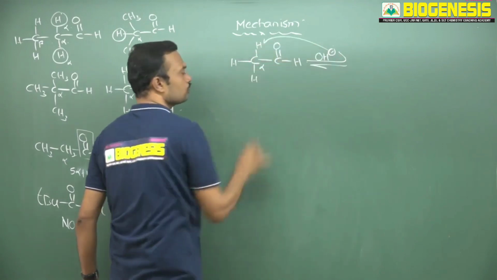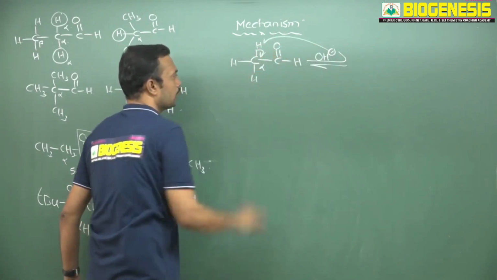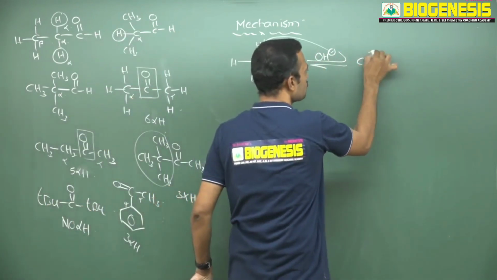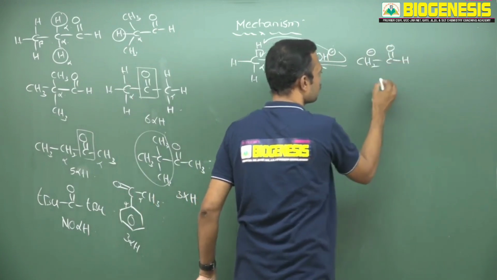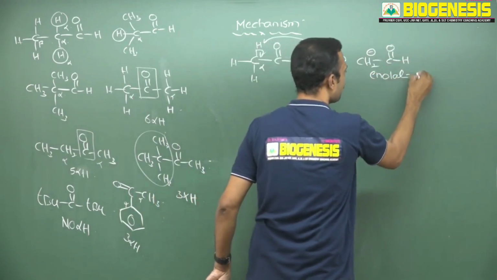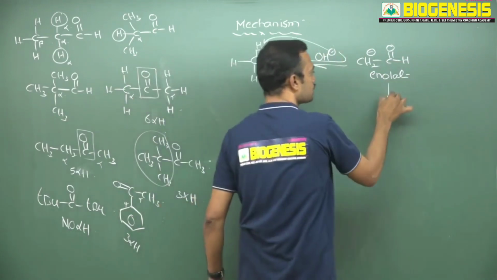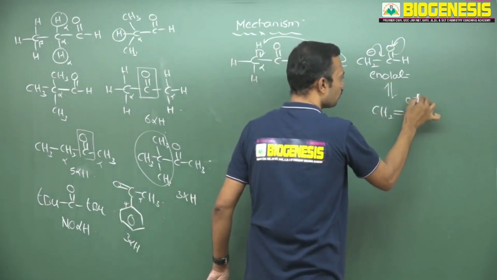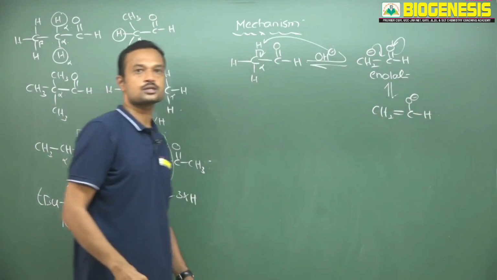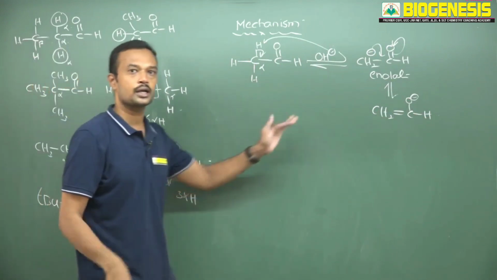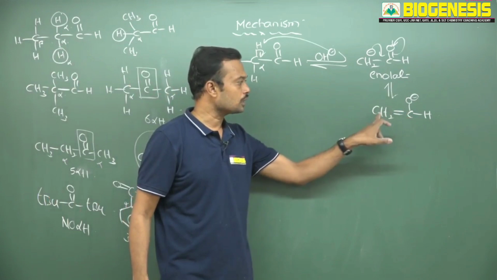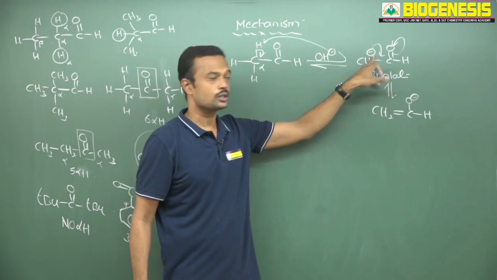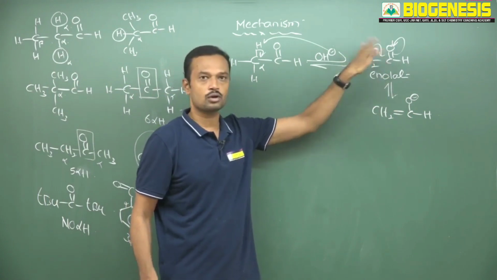So this hydrogen is going to be taken by this hydroxide, and it gets converted to CH2 minus and C double bond OH here. So this is called enolate ion. This enolate ion gets stabilized by resonance, it migrates and transfers here. Now you will get C double bond O minus and here H. This is called resonance stabilized enolate ion. You may take an aldehyde, ketone or ester, whatever it may be, for the carbon adjacent to carbonyl, whichever hydrogens are present, those hydrogens undergo deprotonation and that will give a carbanion. That carbanion is involved in resonance.